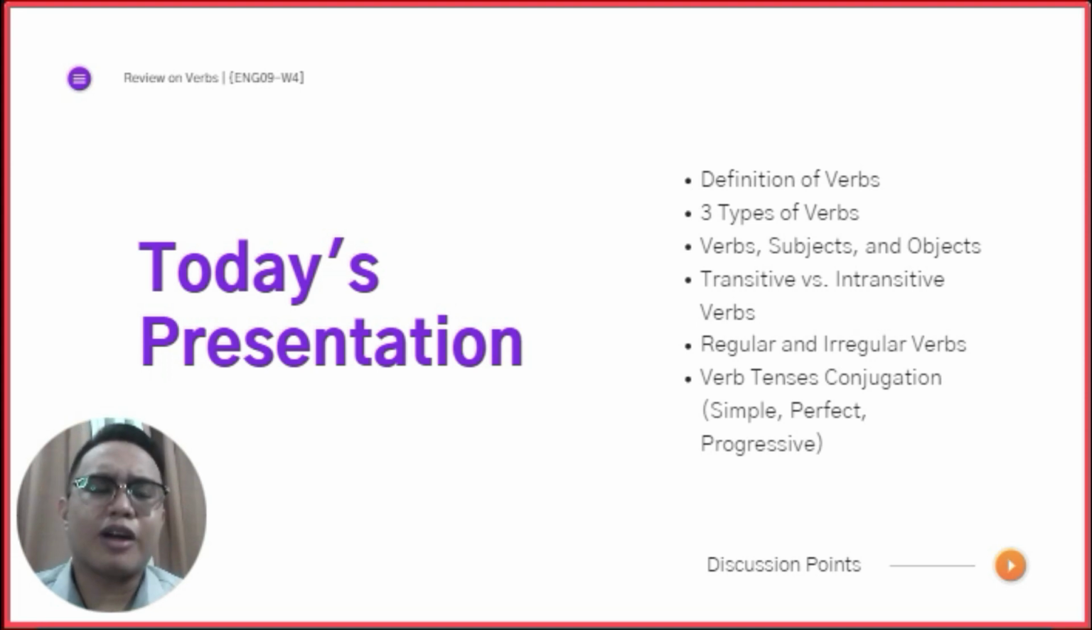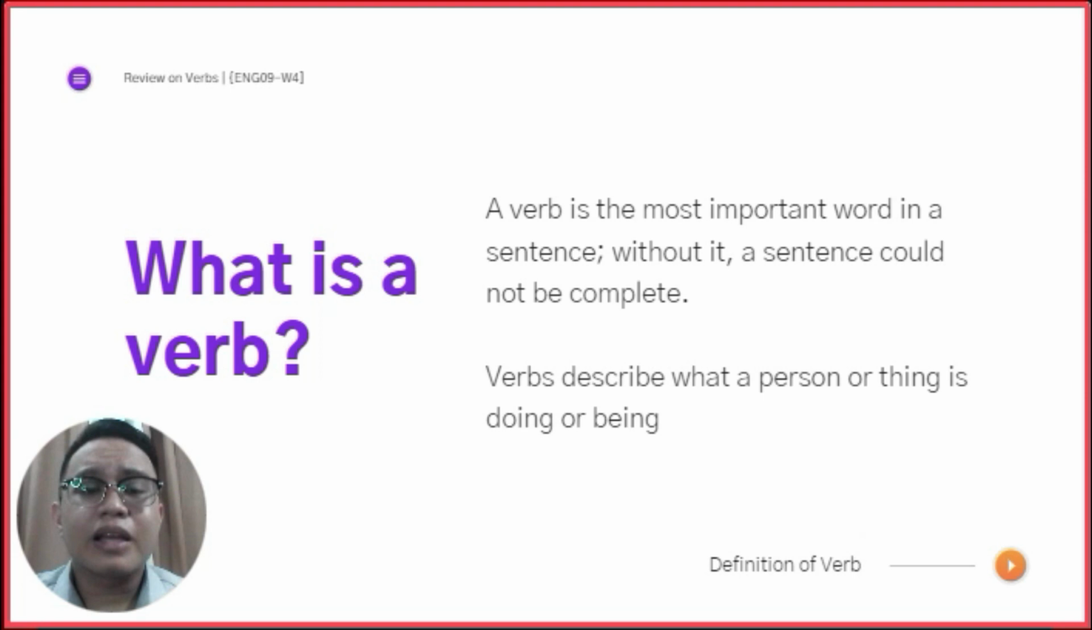So, let's ask first, what is a verb? We will talk about verb, but we do not know what a verb is. So, unsa din yung verb, Sir Kevin? Now, a verb is the most important word in a sentence. Without it, a sentence could not be complete. Dili mahitabo ang sentence without a verb. Pwede ra gyud og verb ra ang nasa sentence. For example, stop, or go, or shoot. Okay? So that is already a sentence.